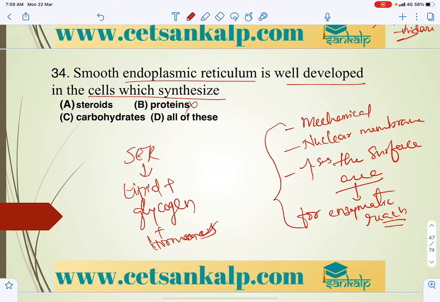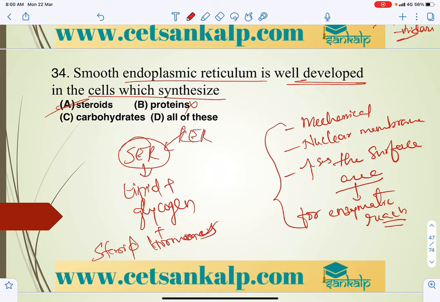So smooth endoplasmic reticulum is well developed in the cells which synthesize steroids, that is steroidal hormones. So the answer is steroids. And the endoplasmic reticulum which helps in protein synthesis is the rough endoplasmic reticulum, and it mainly helps in the formation of lysosomal enzymes.